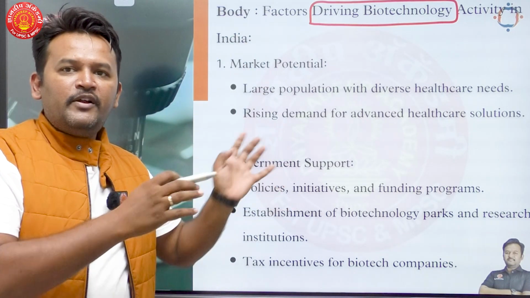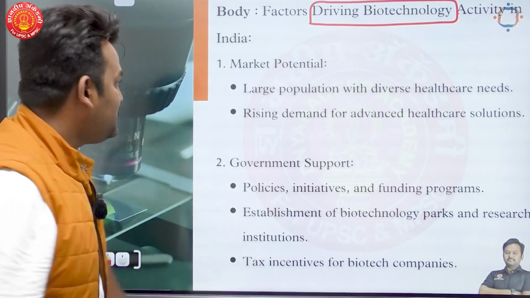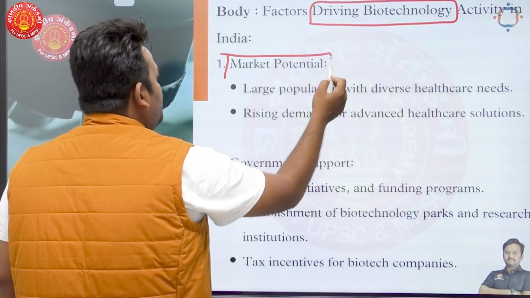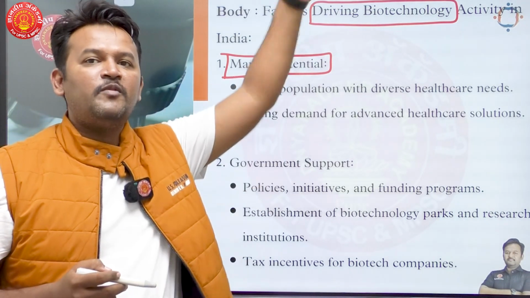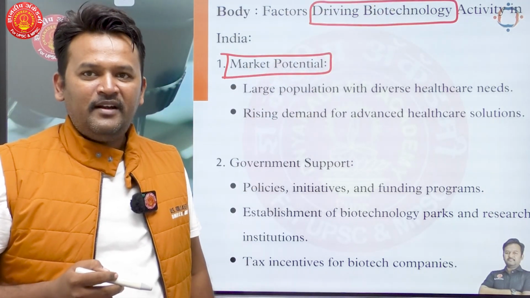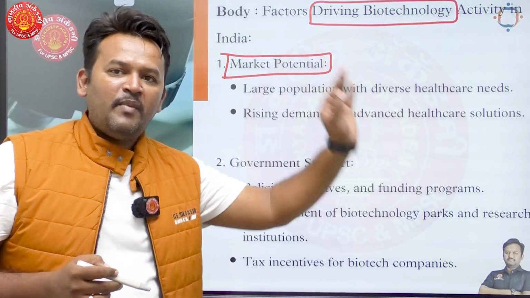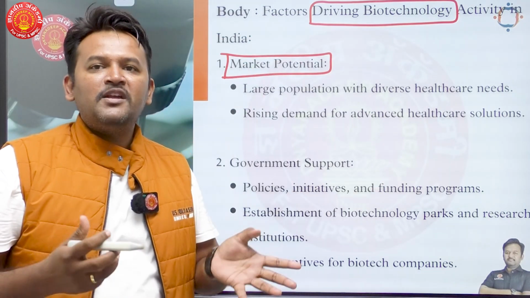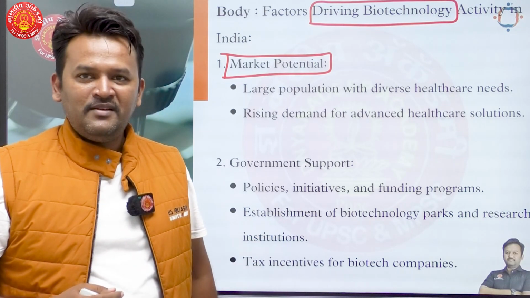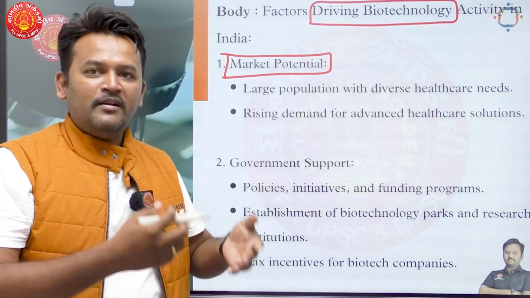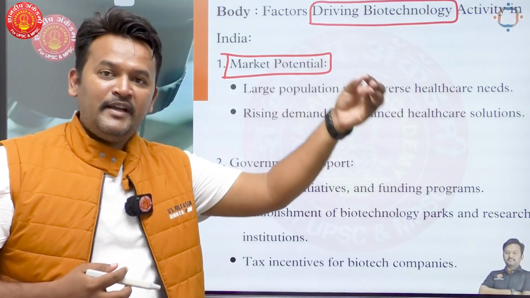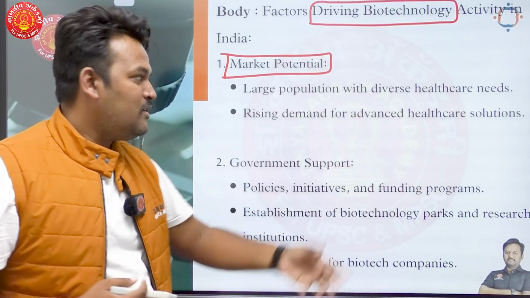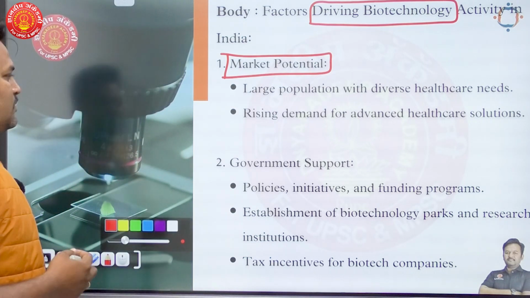Why there is increase in biotechnology activities? First thing, market potential is very huge in India. Why market potential is huge? Because we have the largest population in the world, right? Largest population means largest demand in the world. And this is a potential market for biotechnology sector as well. And because of this demand, right, supply is getting created, biotechnology sector is getting promoted. Okay. So market potential will be the first point.